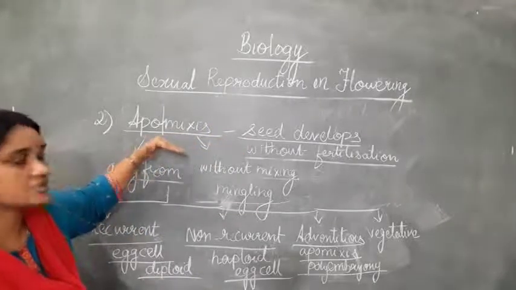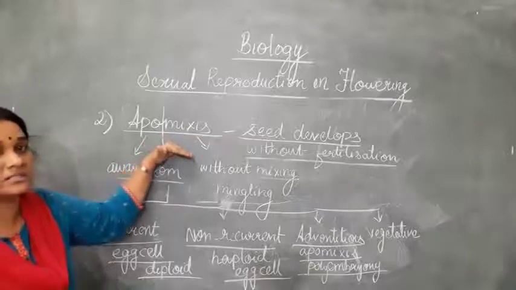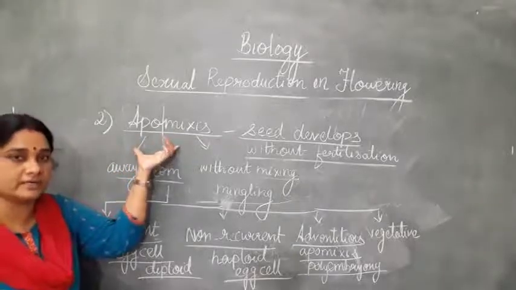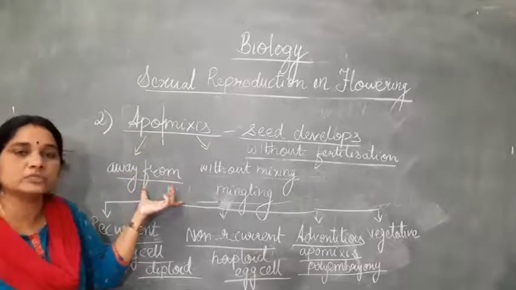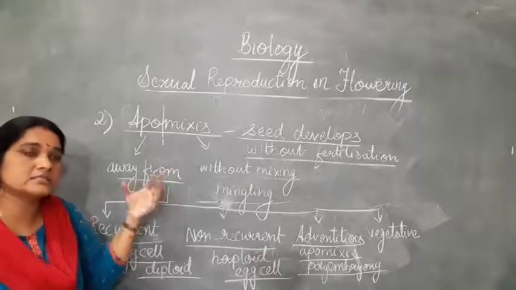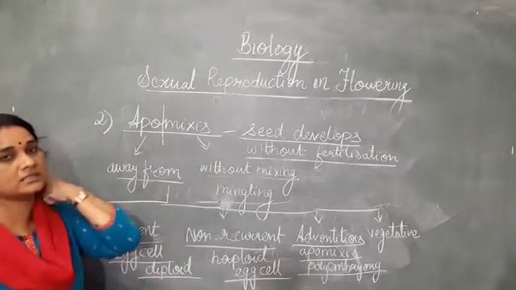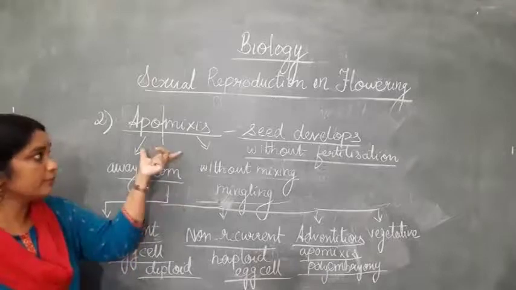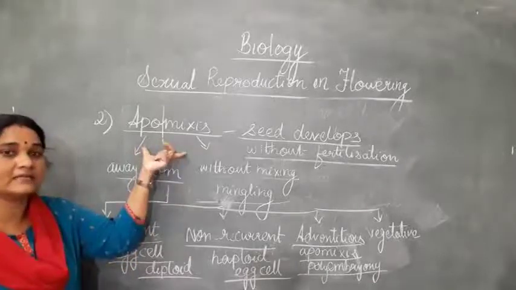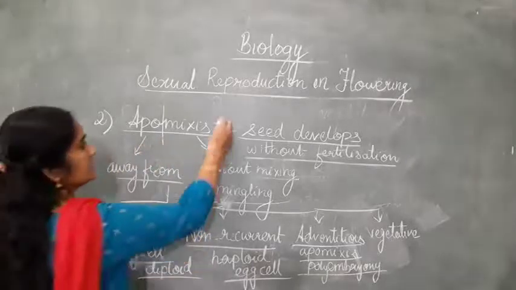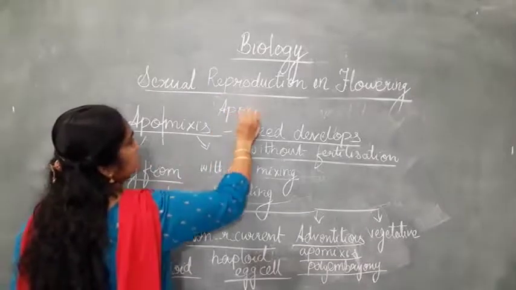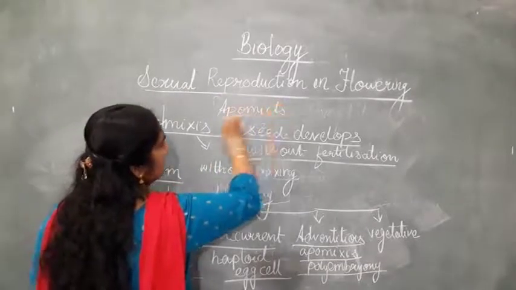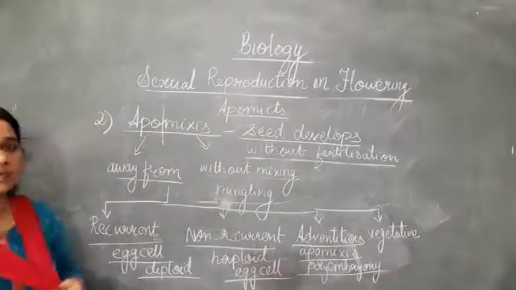And this apomixis is very, very important in the agricultural field, that is, hybrid seed varieties. I told you seeds can be stored in the seed bank, collected by the farmers, and they grow them in their field. The seed developed by apomixis is known as apomictic seed, or apomix.